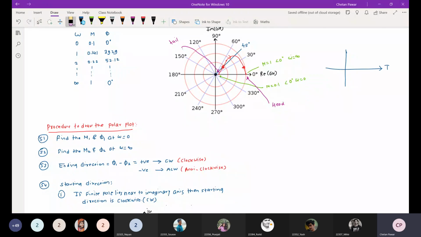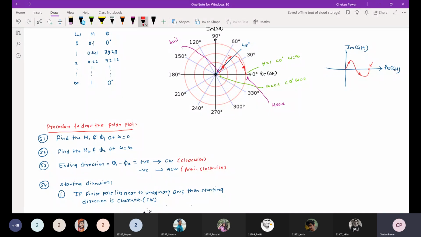For example, if this polar plot starts like this, goes like this, and then at omega equal to infinity ends like this, this may be the condition, right?